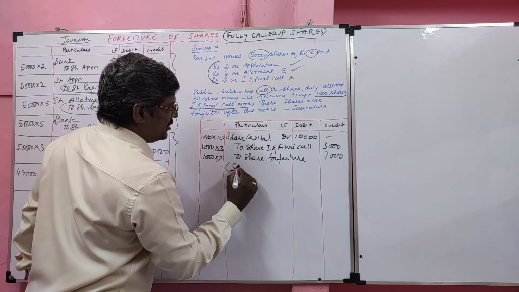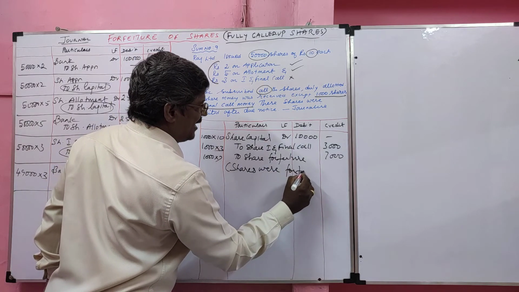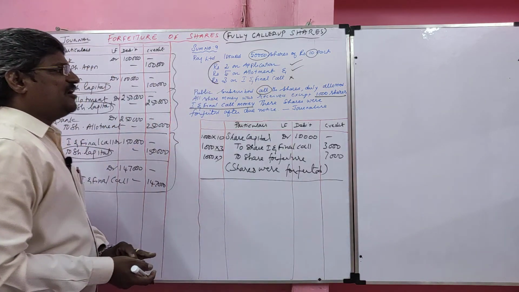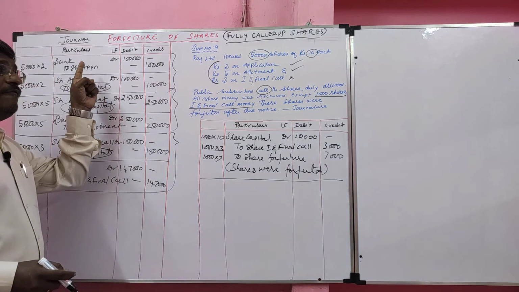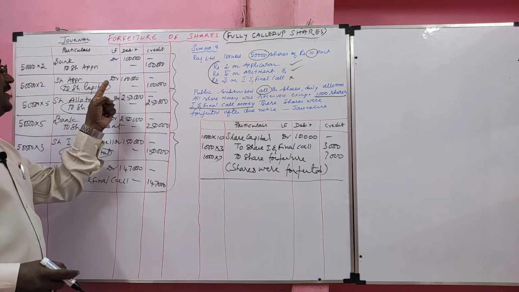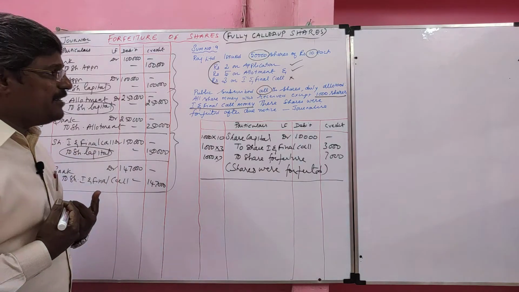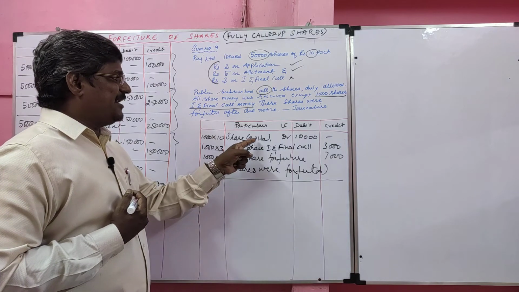Narration: shares were forfeited. Once again I am repeating, on forfeiture of share, share capital should be debited. Why should it be debited? Because when the company issues shares to the public, the share capital is credited. On forfeiture, the shares are coming back to the company, the share capital must be reduced. Because of that, share capital debited.